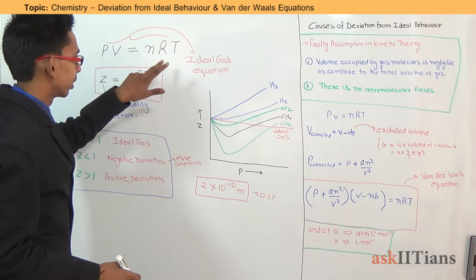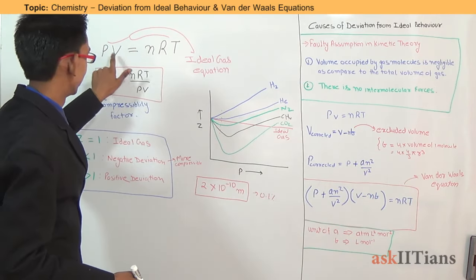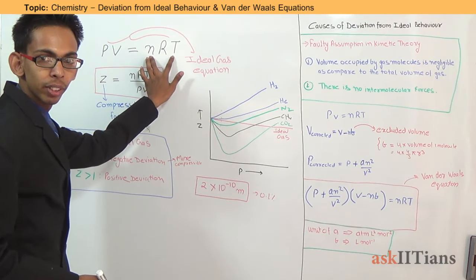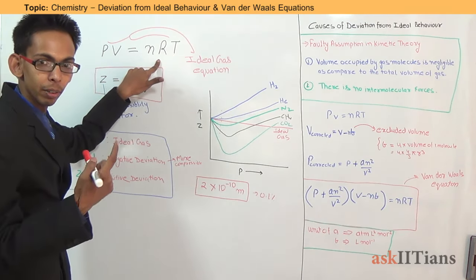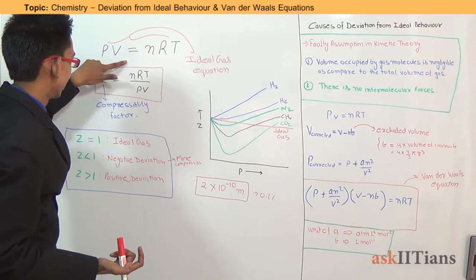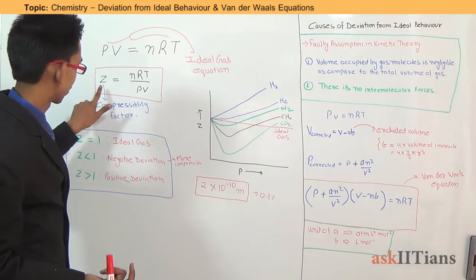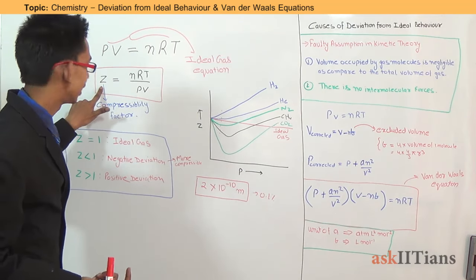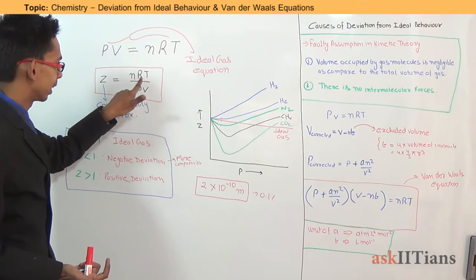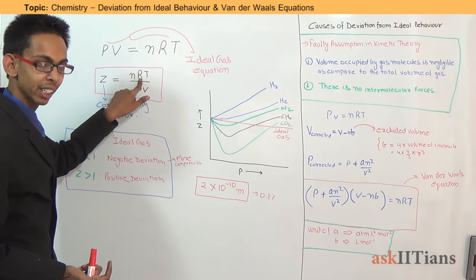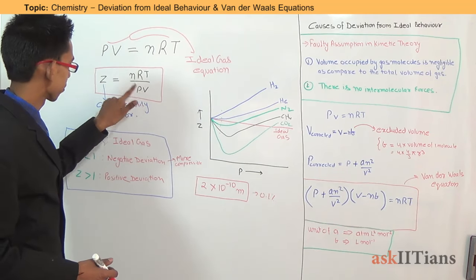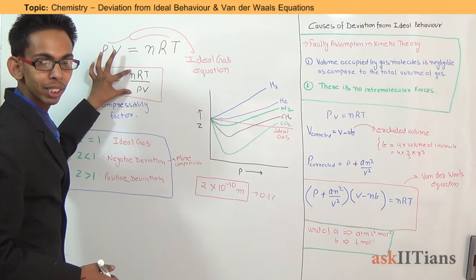For an ideal gas, PV is equal to nRT. This is the ideal gas equation. So if we divide nRT, that is this side of the equation, with this side, what we will get? Yeah, we will get 1 because both are equal. And the ratio of this side and this side is known as compressibility factor, denoted by Z. Z is the ratio of the product of n, R and T, that is number of moles, universal gas constant and absolute temperature, with the product of pressure and volume. This ratio is known as compressibility factor